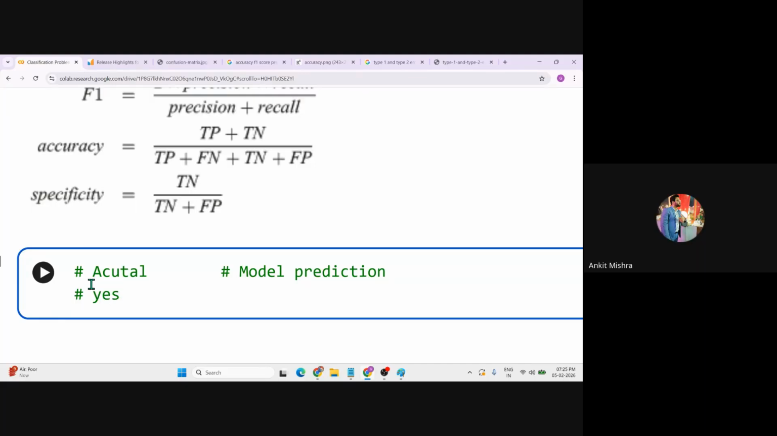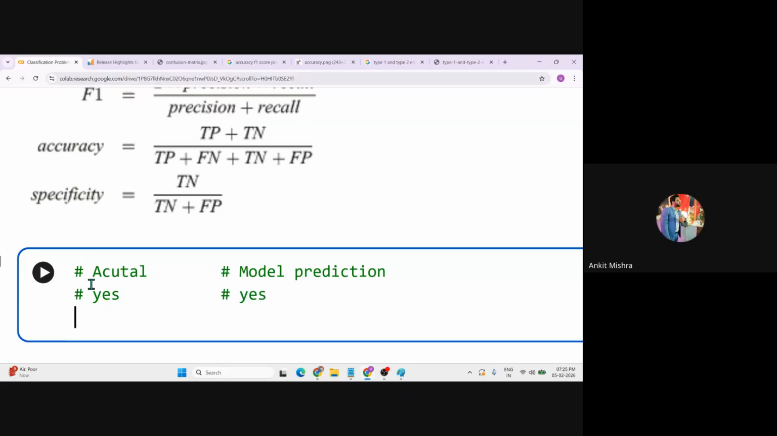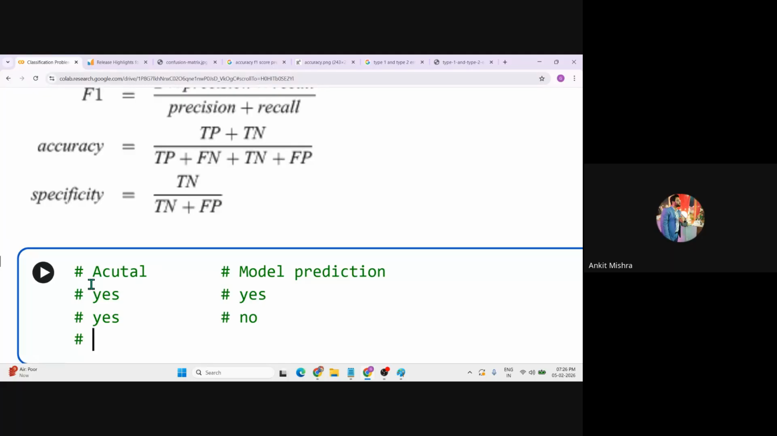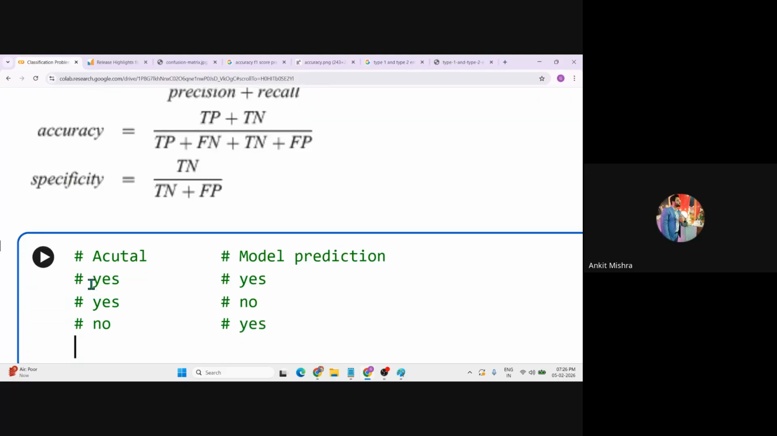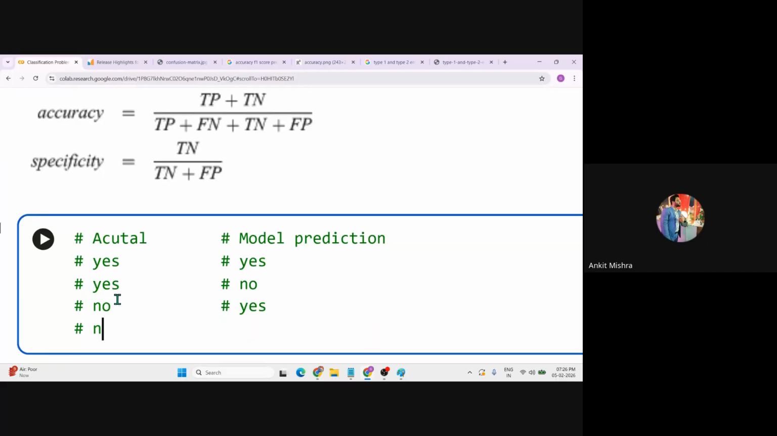On some day it was actually an earthquake, and my model also says yes, it is an earthquake, right? Actually it was an earthquake, but the model predicted no, it is not an earthquake. In the actual scenario it was not an earthquake, but the model said yes, there can be an earthquake. That is the model prediction answer. And actually there was no earthquake, and the model said there is no earthquake, right?